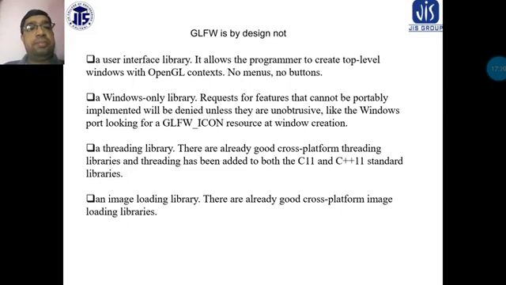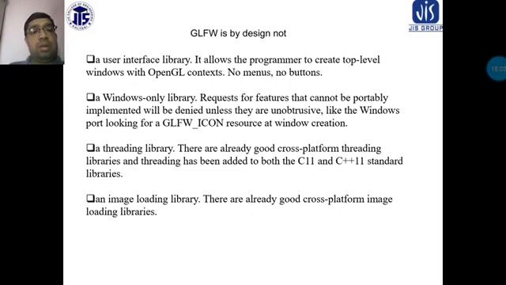It is not a threading library. There are already good cross-platform threading libraries, and threading has been added to both the C11 and C++11 standard libraries.